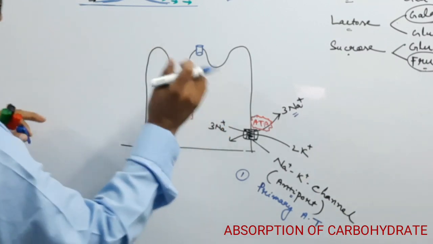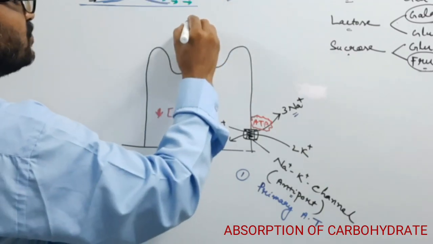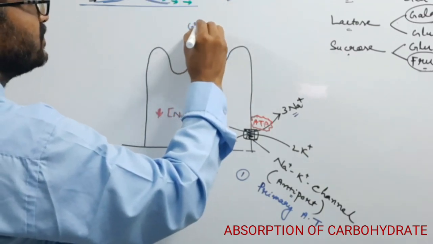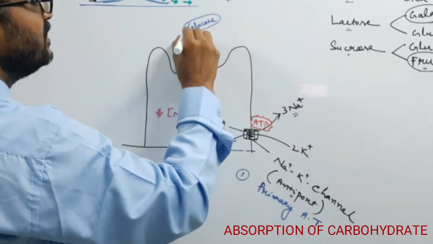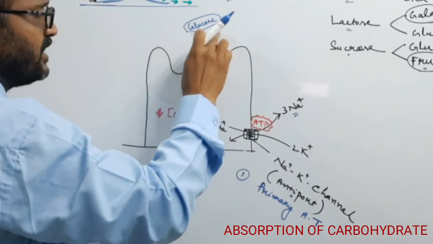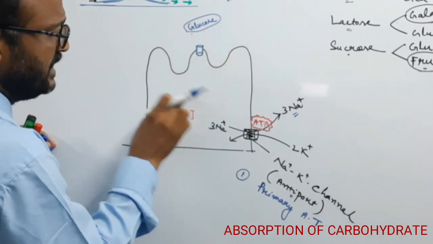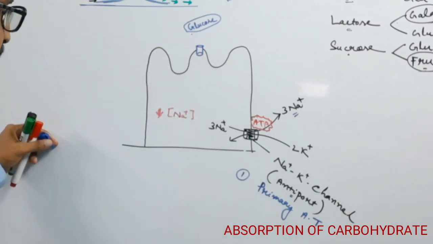And here suppose this is the lumen side. So glucose is waiting for absorption. Glucose is at the higher concentration here, and the lower concentration is there. It means that this is the concentration gradient.